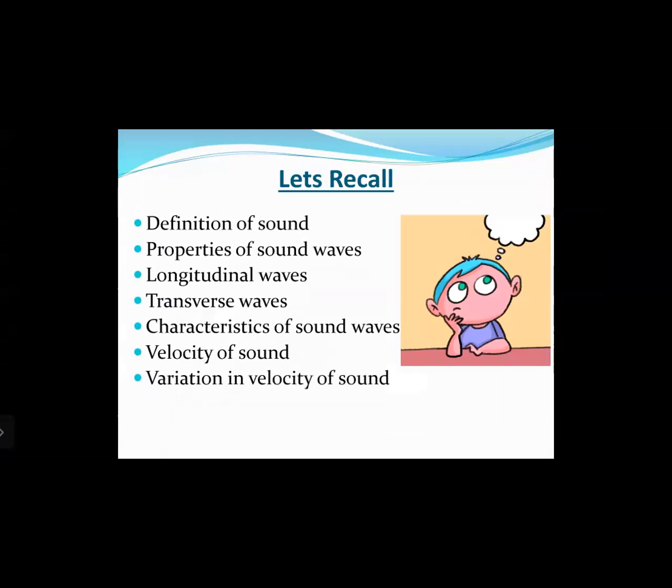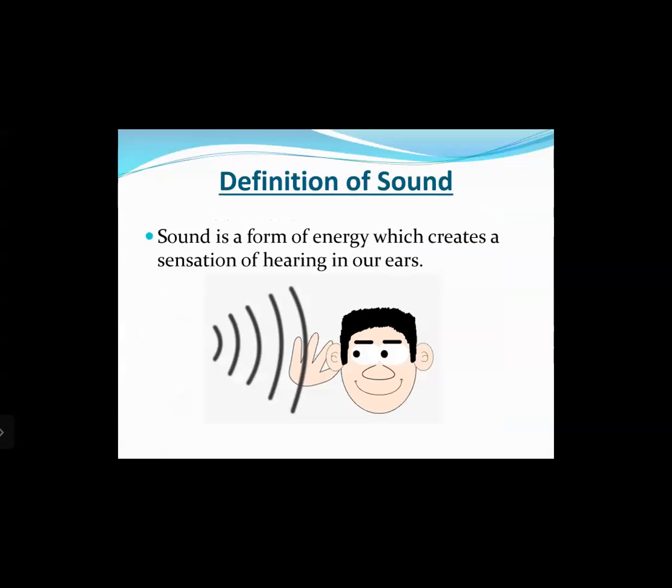Let us first of all revise whatever things that we have done in the previous class. In the previous class, we have seen concepts relating to definition of sound, then properties of sound waves, then longitudinal waves, transverse waves, characteristics of sound waves. Then we have studied about velocity of sound and variation in velocity of sound. Let us study about this in quite detail now.